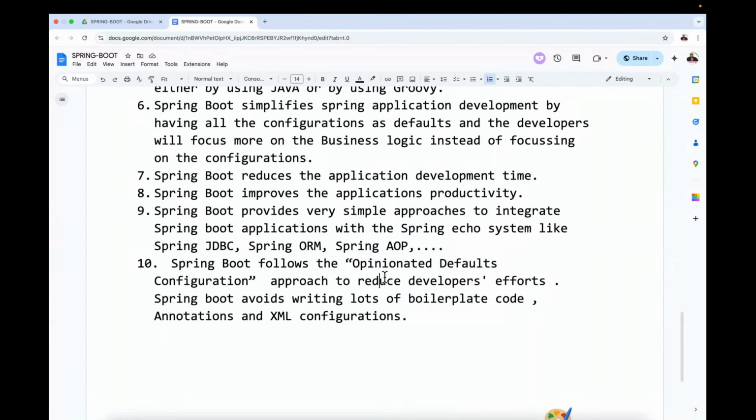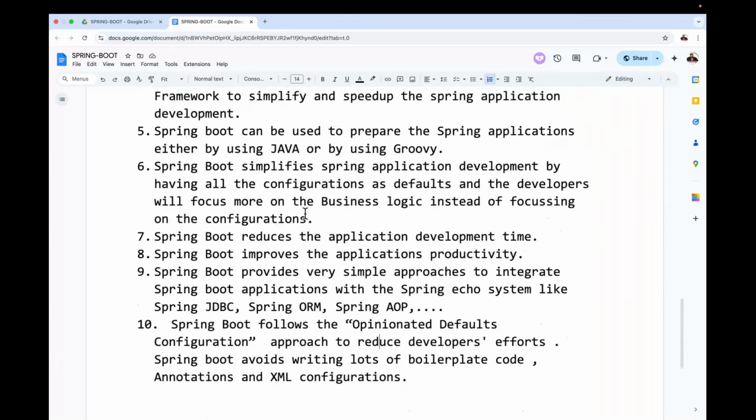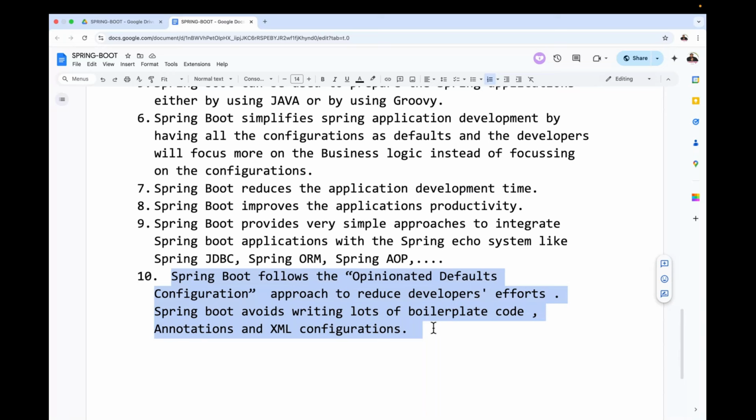Spring Boot follows this. Whatever concepts I have discussed up to now, for all these points, the 10th point is a conclusion. Even if I talk about the Spring Boot introduction for 100 hours, my final conclusion is the 10th point only. Spring Boot follows the opinionated defaults configuration approach to reduce developers' efforts. Spring Boot avoids writing lots of boilerplate code, annotations, and XML configurations.